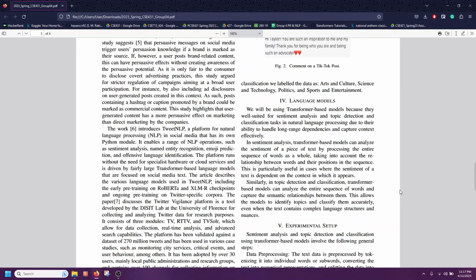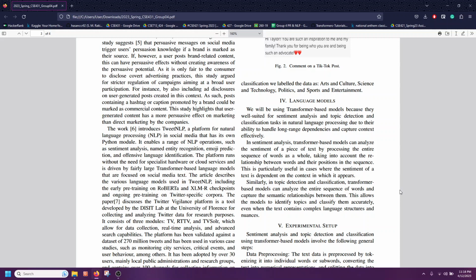So now I'll talk about the language models which we'll be using. For NLP classifying sentiment analysis, we'll use transformer-based models because they are well suited for sentiment analysis and topic detection and classification tasks in natural language processing, due to their ability to handle long-range dependencies and capture context effectively. In sentiment analysis, transformer-based models can analyze the sentiment of a piece of text by processing the entire sequence of words as a whole, taking into account the relationship between words and their positions in the sequence.